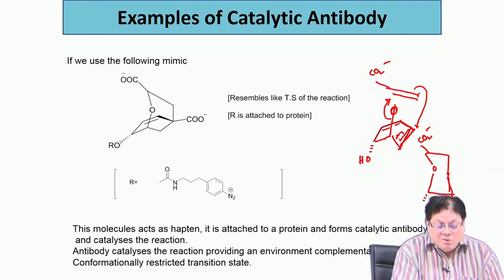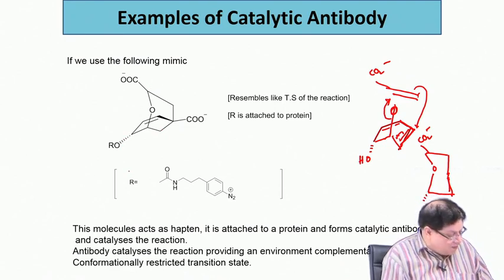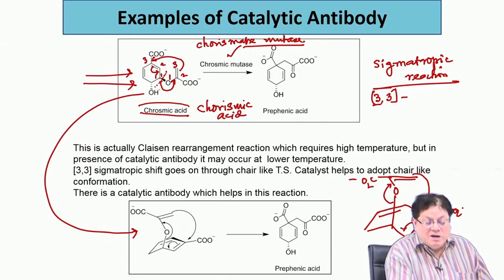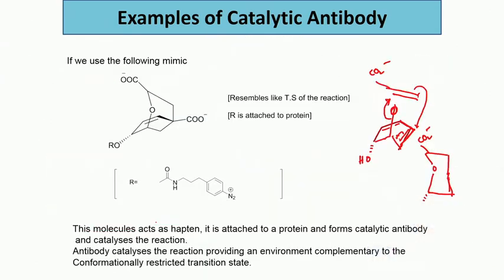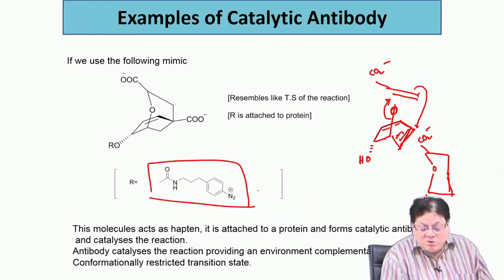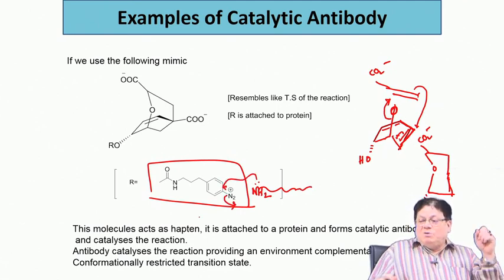See, this is the transition state which we are talking about. And there is an OH here, remember there is an OH here in chorismic acid. So, via that OH you attach it to the linker. The linker, remember, has a diazo compound, and through the diazo compound you attach the protein, because diazonium salts are prone to attack and the diazo compound leaves.